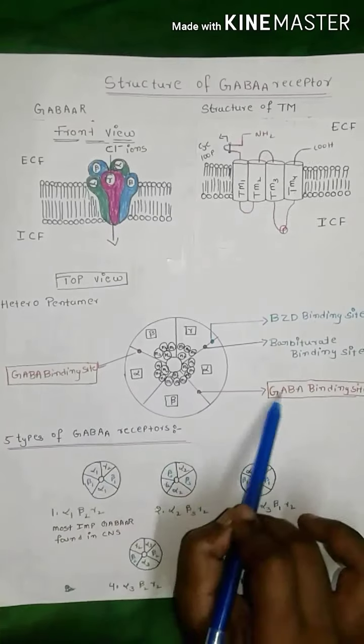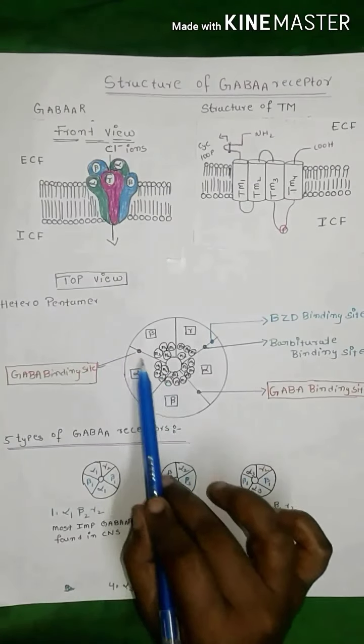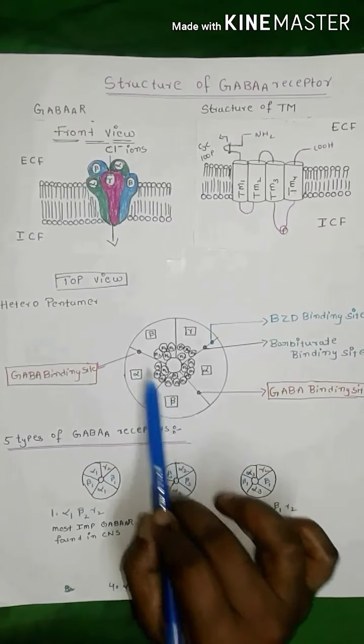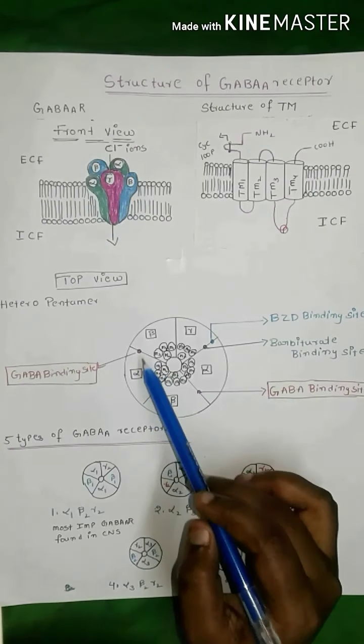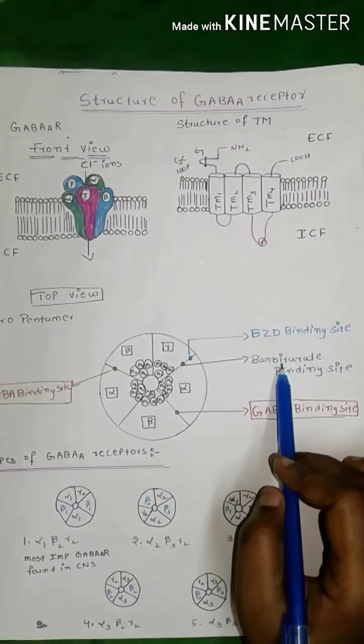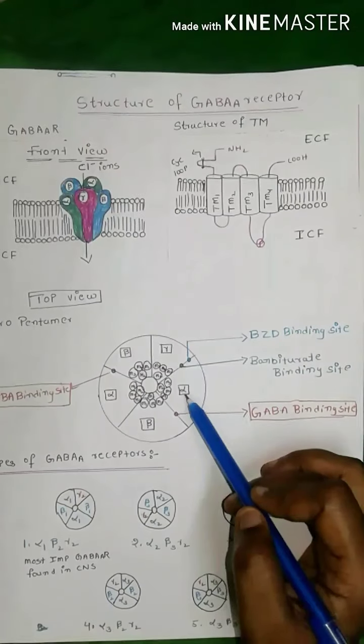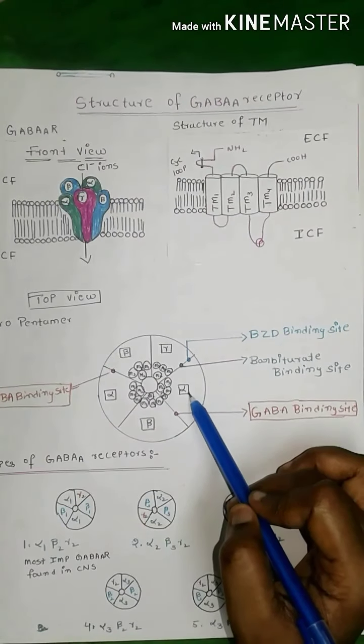Coming to the binding sites. GABA has 2 binding sites in GABA A receptors. These GABA binding sites are present between alpha and beta subunits. Barbiturates and benzodiazepines bind to the GABA receptors at different sites, between alpha and gamma subunits.